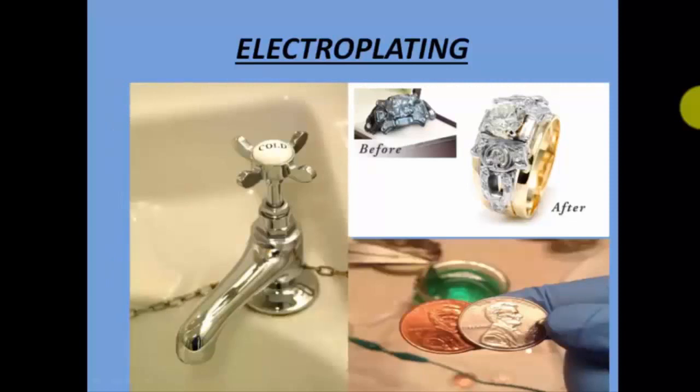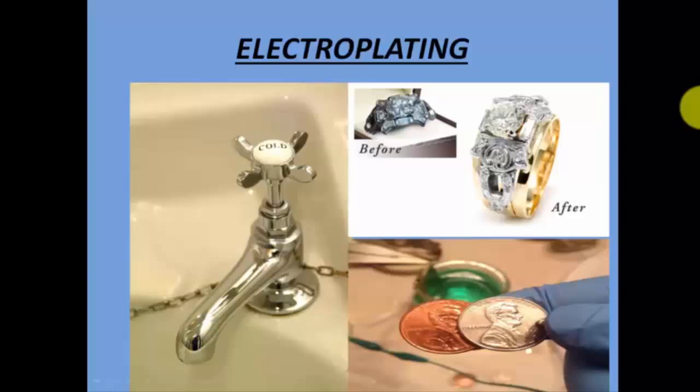So I have already discussed the examples of electroplating. On the left you can see in your washrooms, you can see the taps. These are all beautifully coated by this silverish layer. So this is again done by electroplating. Various other things like rings you must have seen.